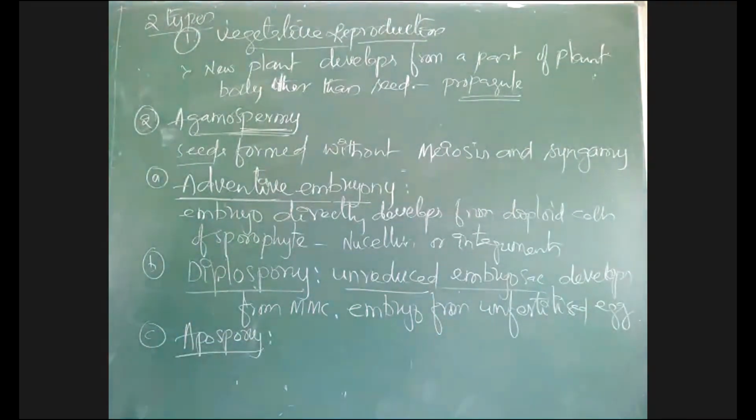Apospory is a condition where a somatic cell of the ovule directly forms an unreduced embryo sac, and the diploid egg develops into an embryo. It is similar to adventive embryony, but here a somatic cell present in the plant, a somatic cell present in the ovule, forms an unreduced embryo sac.